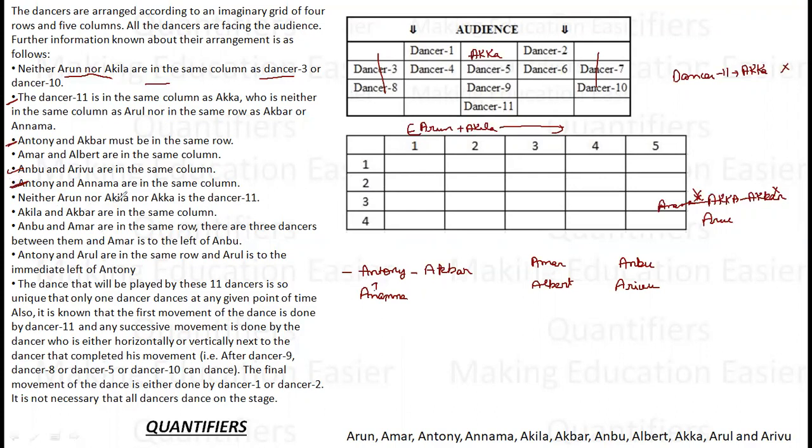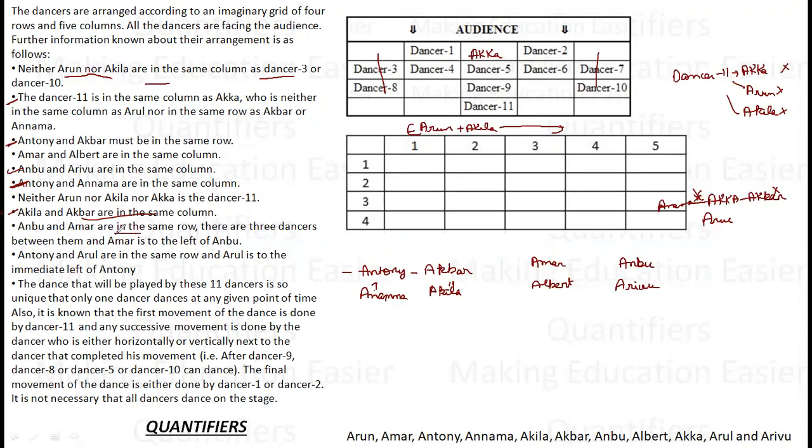Neither Arun nor Akila nor Akka is dancer 11. So neither Arun nor Akila will come at the place of dancer 11. Okay, fine, so this is done. Now, Akila and Akbar are in the same column. So Akbar and Akila are in the same column. Let's connect them. Again, it is possible that Akila is above Akbar or below. We will see that according to the situation.